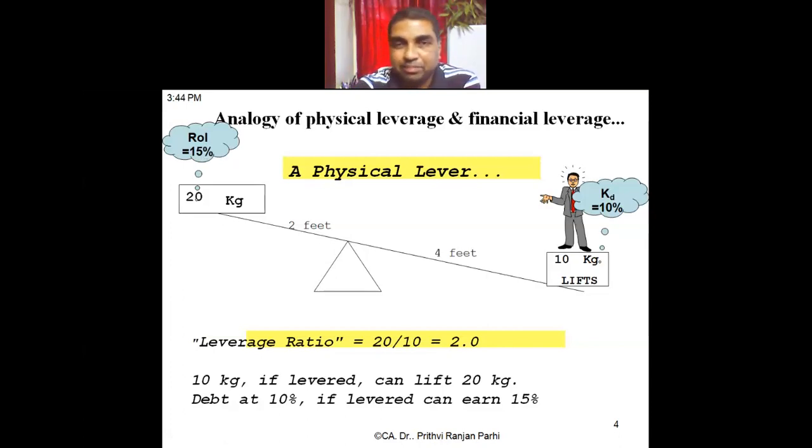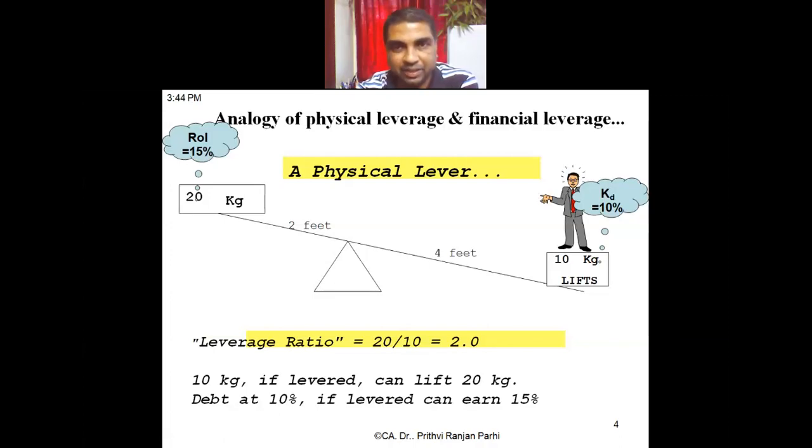Are you understanding? Yes, sir. Okay. So this concept is again called leverage. That means efforts will be less, rewards will be more. Here, what is effort? Effort is your cost. And what is reward? Reward is the return you are getting. But how can we reduce the cost? By adjusting the capital structure. By adjusting the capital structure, we will be able to reduce the cost. Okay?